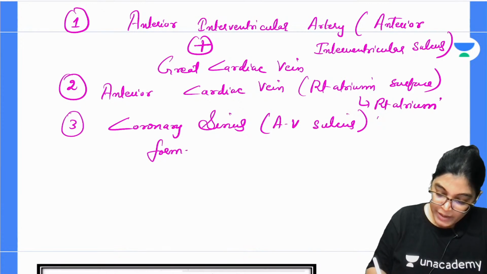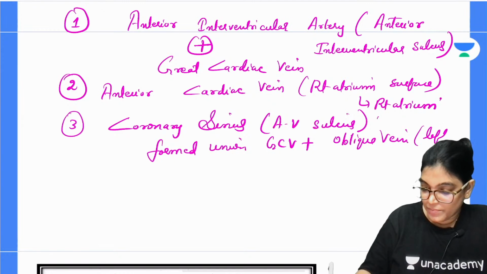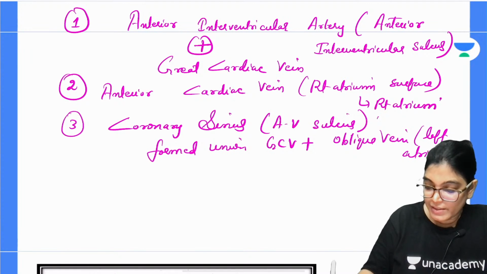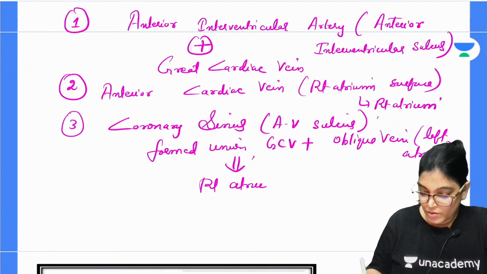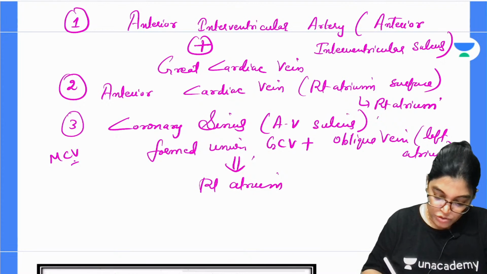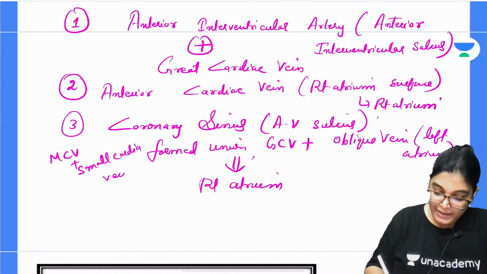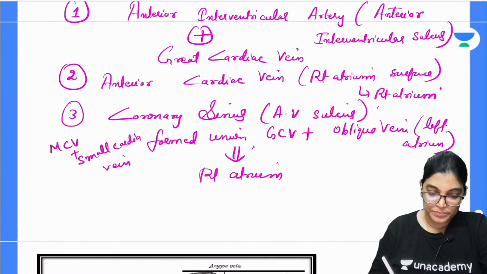It is formed by the union of the great cardiac vein plus the oblique vein of the left atrium, and ultimately it drains into the right atrium. All these veins drain into it except the anterior cardiac vein and the small veins, that is, the venae cordis minimae.